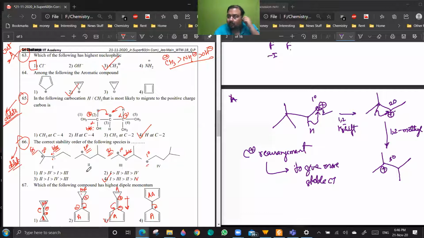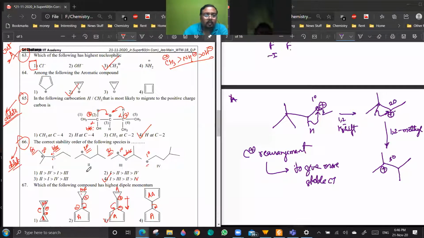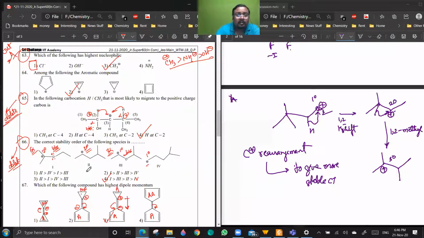F minus and Cl minus we can compare by this logic, but how can we compare CH3 minus also? Second period elements have a small electronic cloud. It won't be polarizable that easily. Are you getting my point?